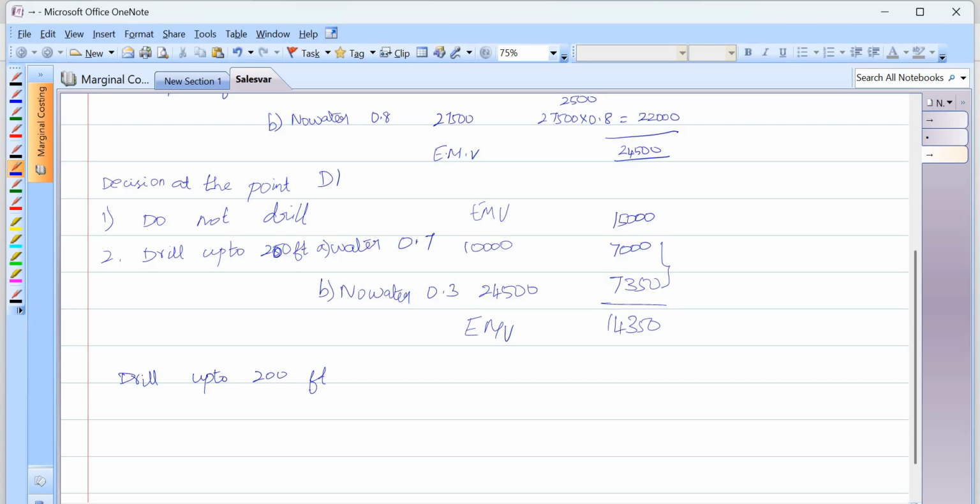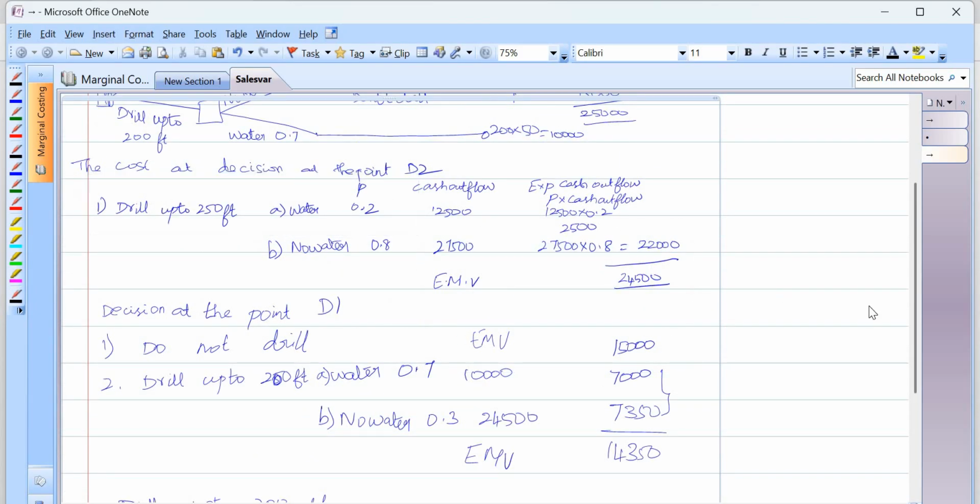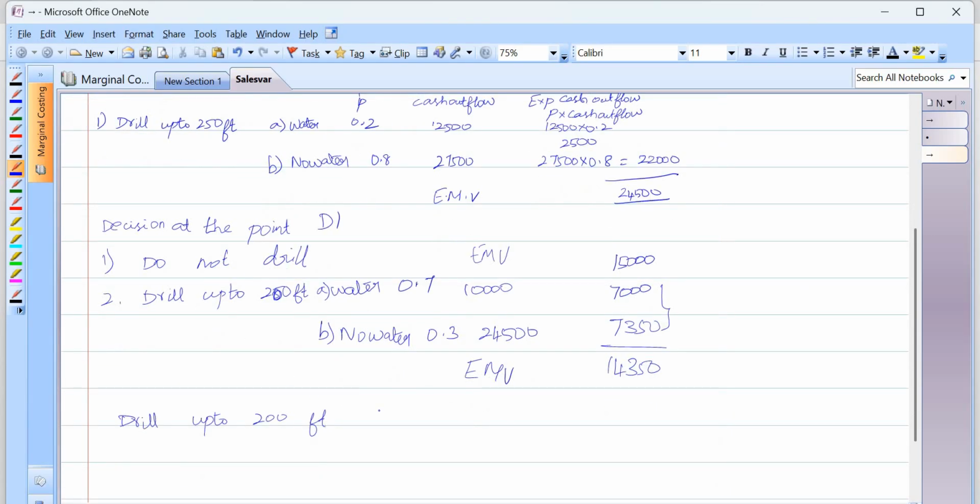If he is not getting the water, he should go for drill up to 250 feet. If water is not struck, then drill up to 250 feet.